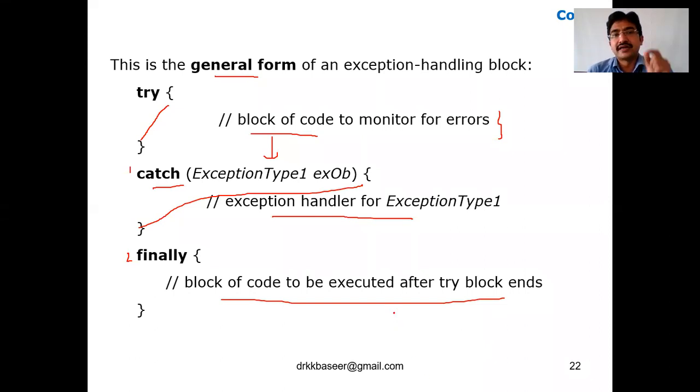But remember, after the try block, only the catch, or after the try block, only the finally. Maybe it is a catch or maybe a finally. If you are expecting some exception in the try block, somebody has to catch that one, so you can use catch. Or instead of catching, you don't know which type of exception can be raised. You simply want to know whether some exception has been raised or not, whatever the exception. At that time, you can use finally.